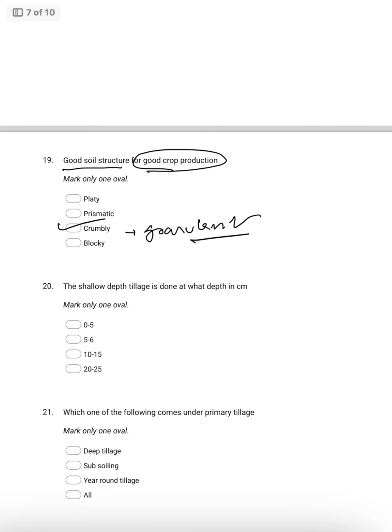Coming to shallow depth: it is done at which depth of soil, whether it is 0 to 5 centimeter or 5 to 6 centimeter. So now, based on CRIDA, which means Central Research Institute for Dryland Agriculture.